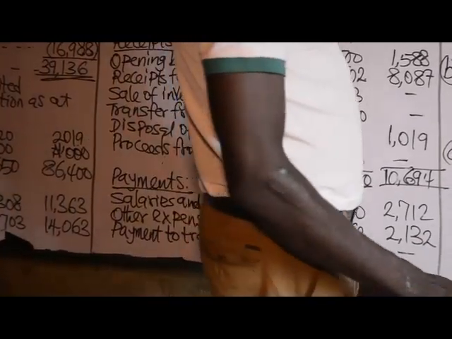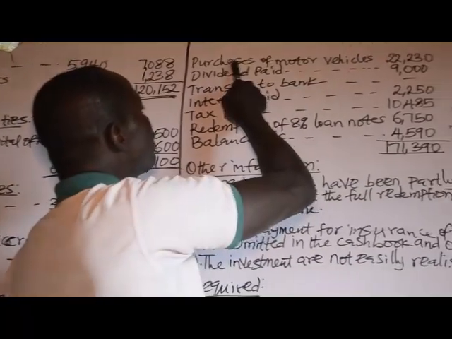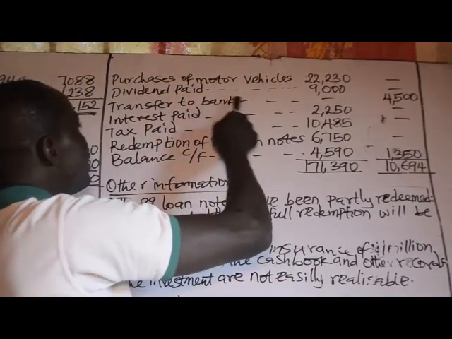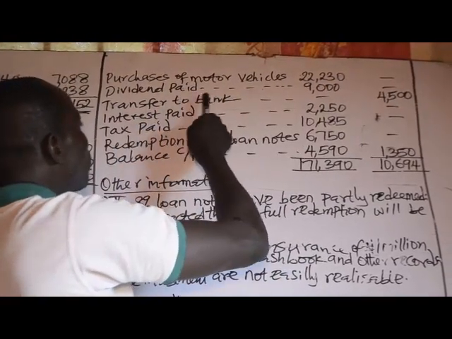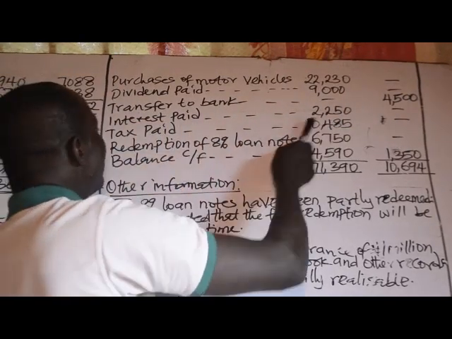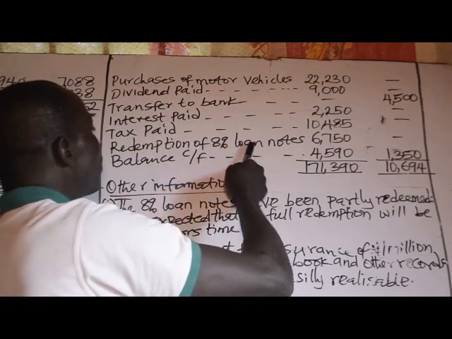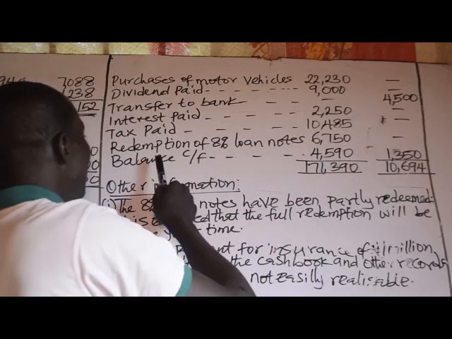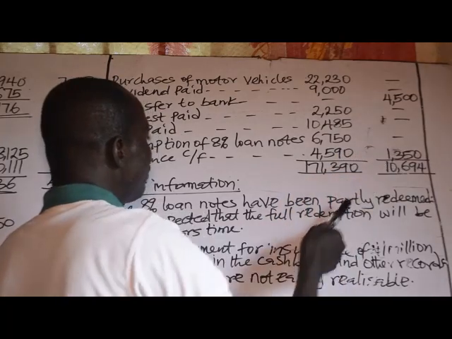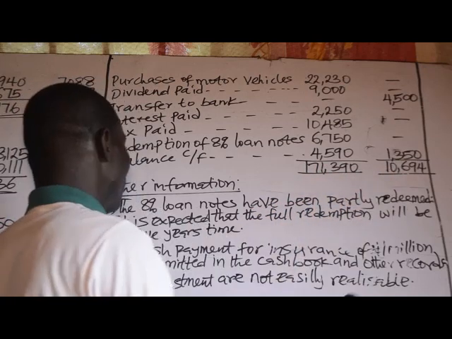Then we have purchases of motor vehicles, 22,230. Dividends paid, 9,000. Transfer to bank, 4,500. Interest paid, 2,250. Tax paid, 10,485. Redemption of 8% loan notes, 6,750. Balance carried forward, 4,590 and 1,350. The total is 171,319 and 10,694.